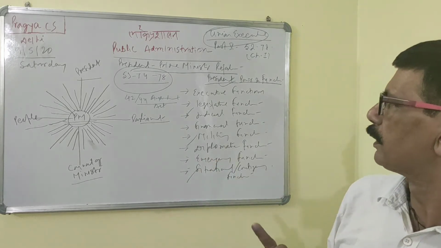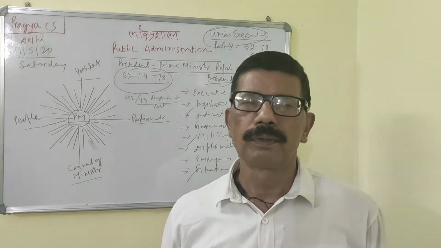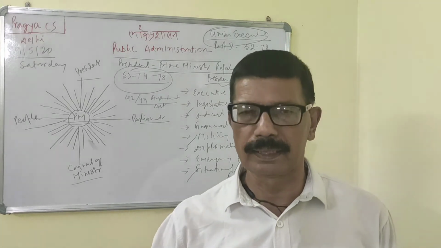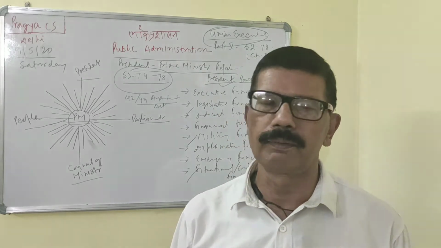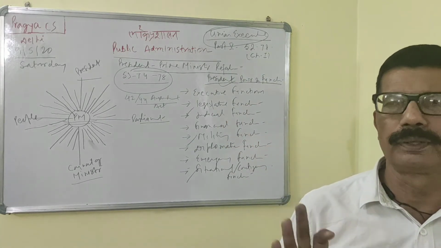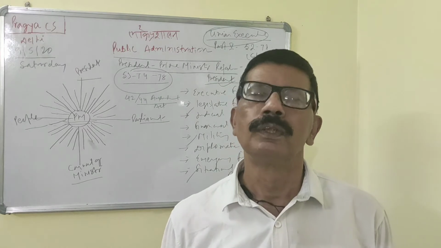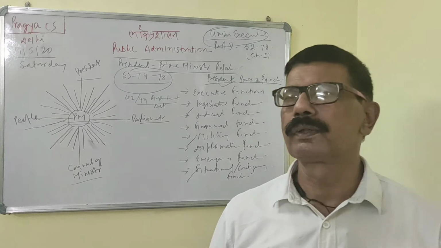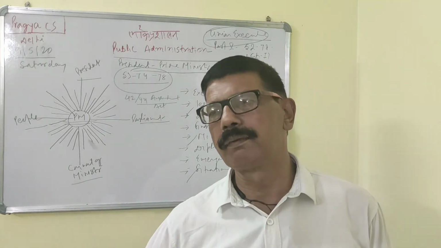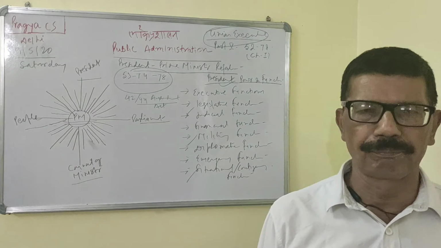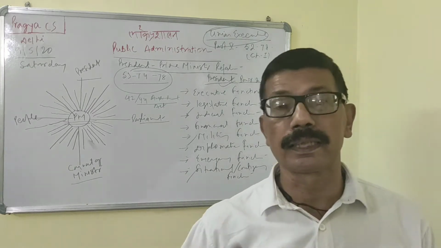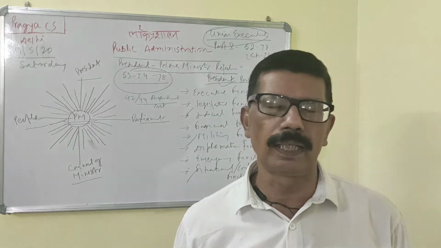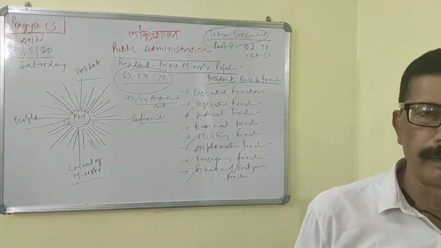Now we'll have to discuss judicial power and function. The President is basically not part of the judiciary, but he has a very important role in judicial matters also. He appoints the Chief Justice and judges of the Supreme Court and High Court. Getting the point? He appoints the chairperson and members of administrative tribunals. Then he can consult the Supreme Court for advice. And the advice given by the Supreme Court is not binding on him.